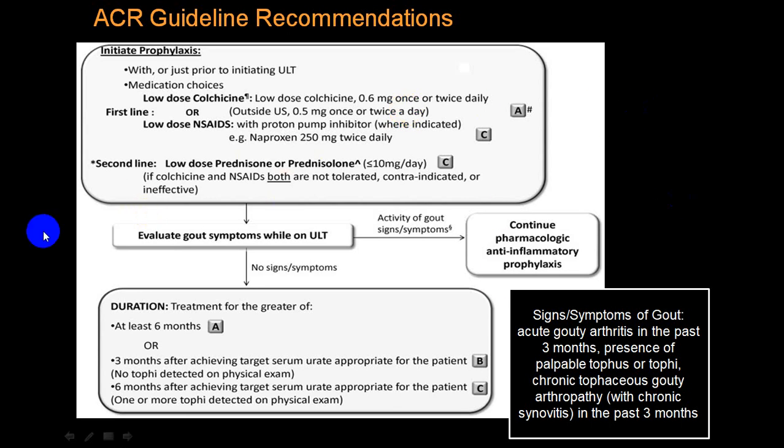As far as possible, prednisolone should be avoided. Now again evaluate for the gout symptoms while the person is on this treatment. Now you can put them on to what we call the anti-inflammatory prophylaxis, and in that you can use, we'll show you a chart again, that particular group of drugs, and treatment has to be continued for at least 6 months.